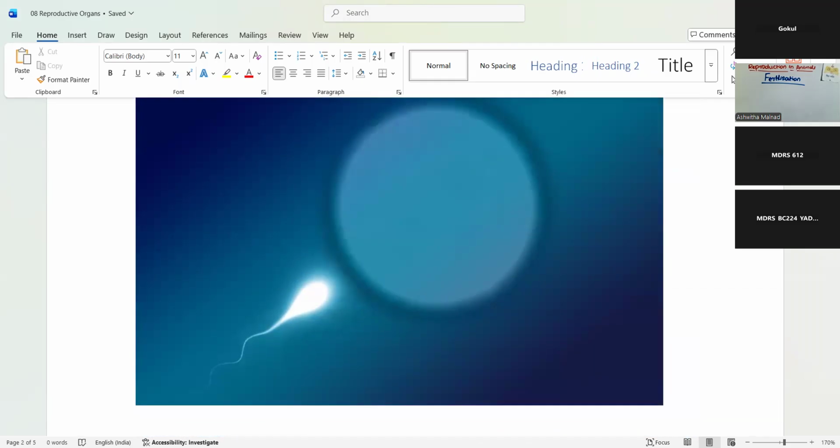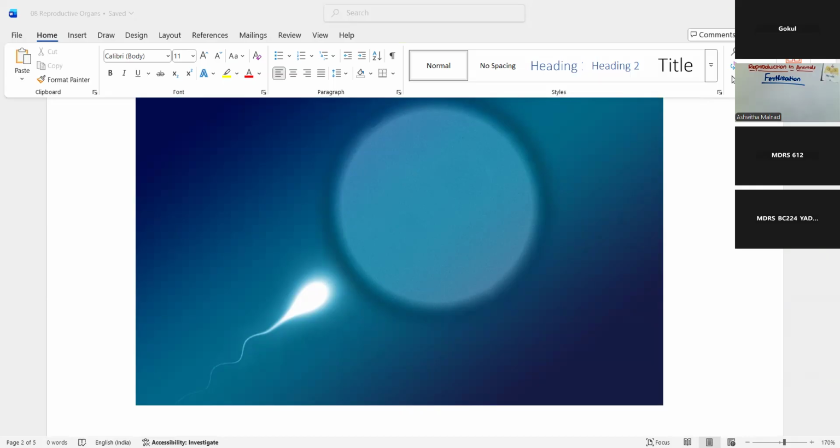Now the fusion of the sperm attached to that egg, we call it fertilization. Okay, the fusion of the egg and the sperm is called fertilization. If you have opened your textbook, you can underline that particular point or take a note saying that the fusion of egg and sperm is called fertilization.